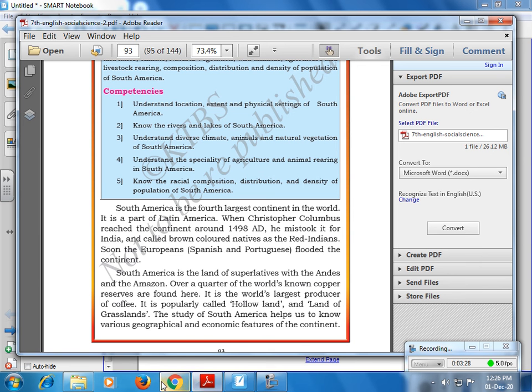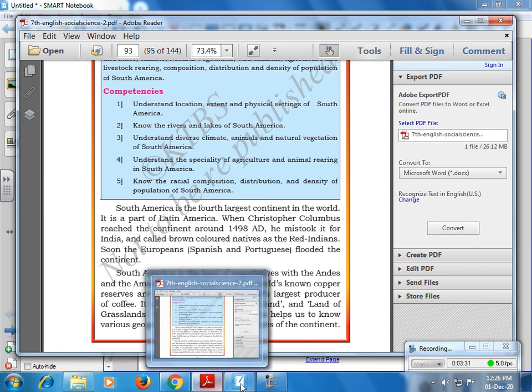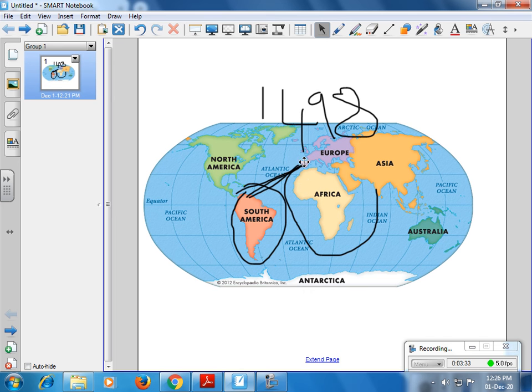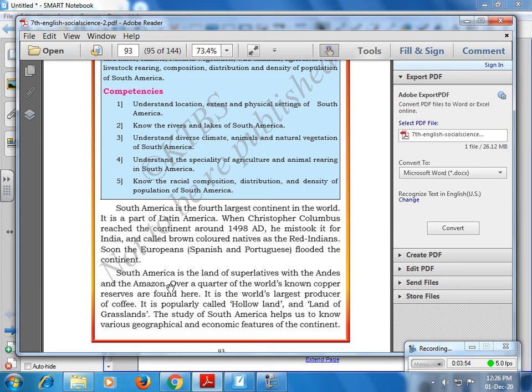The people from Spain and Portugal, from Europe, flooded into South America because of its natural vegetation. South America is a land of many superlatives. Superlative means largest, longest, highest, widest.